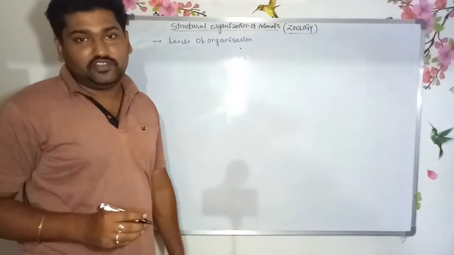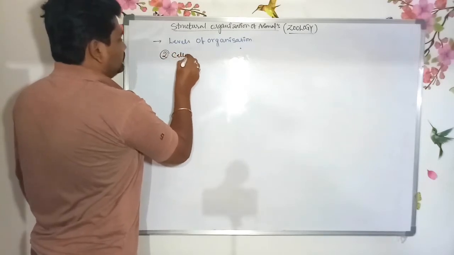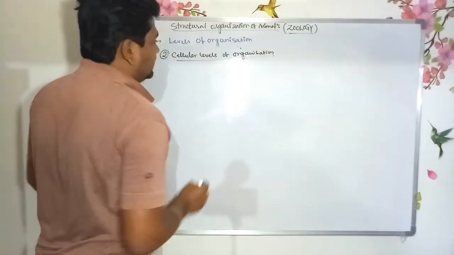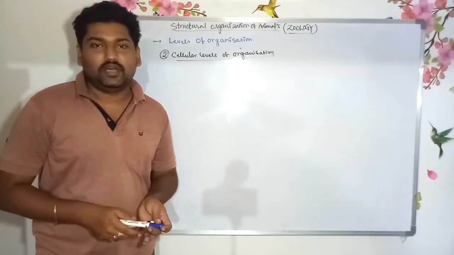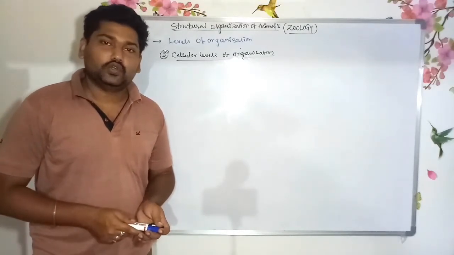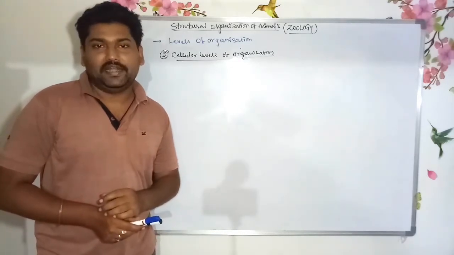The second one is the cellular level of organization. It is seen in most poriferans. These are majorly intermediate between protista and metazoa.